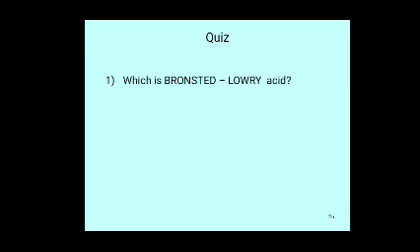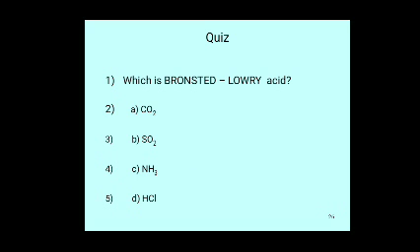Quiz: which is a Bronsted Lowry acid? Options: A CO2, B SO2, C NH3, D HCl. What is a Bronsted Lowry acid? A substance that donates a proton to another substance, a proton donor, is called an acid.